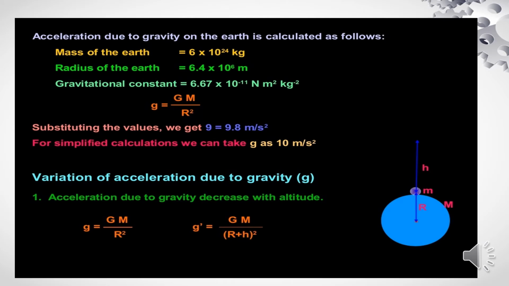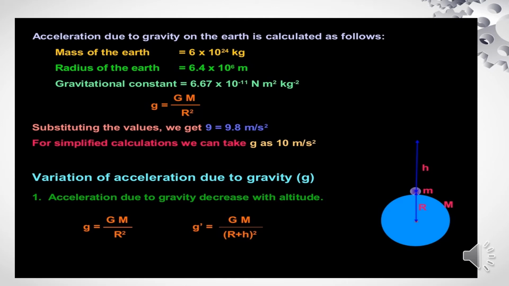Acceleration due to gravity on earth is calculated as follows. We are considering the mass of the earth, that is 6 into 10 to the power of 24 kilogram. Radius of the earth, 6.4 into 10 to the power of 6 meter. Gravitational constant, 6.67 into 10 to the power of minus 11 Newton meter square kilogram inverse 2. Now we are using the relation small g is equal to capital G M upon r square. Substituting these values, we get 9.8 meter per second square. For simplified calculation, we can take g as 10 meter per second square.